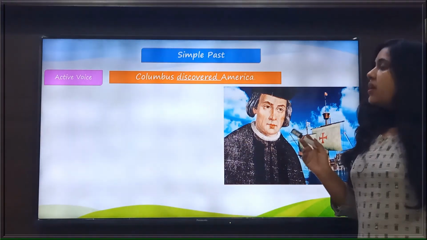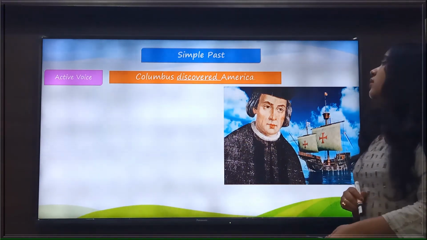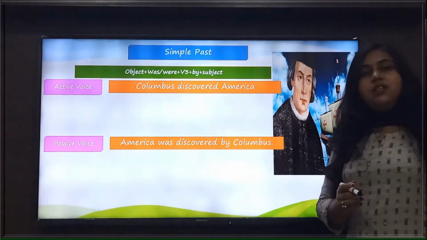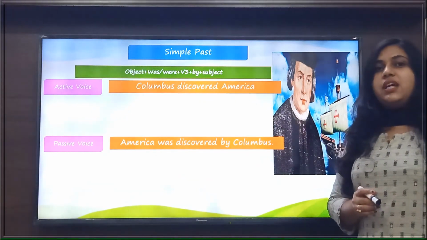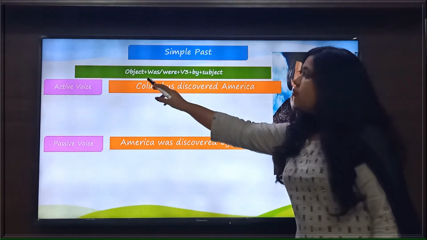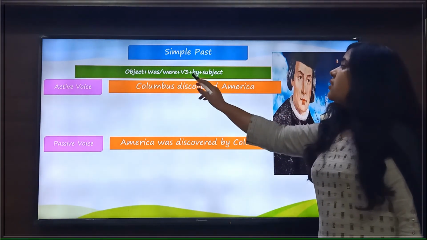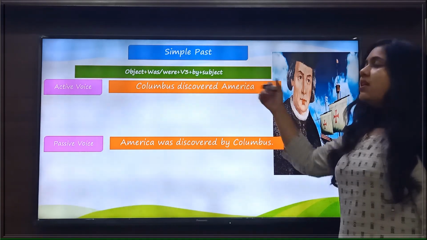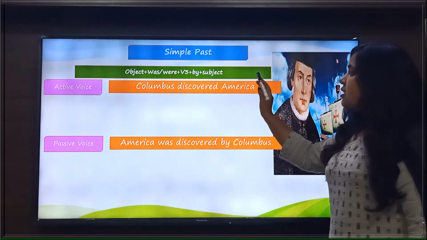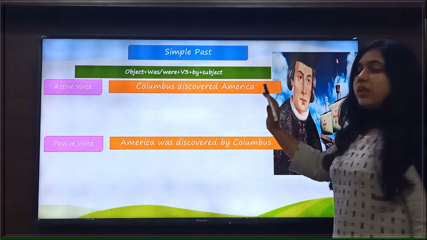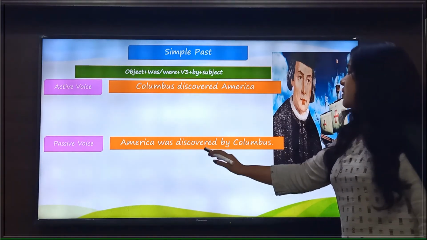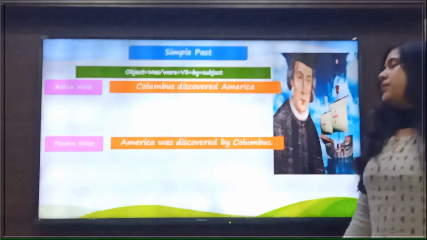Now we see the passive voice of this sentence. When we change this sentence into the passive voice, we will use this formula. The formula is object plus was/were plus V3 plus by plus subject. So when we apply this formula here, our sentence will be: America was discovered by Columbus.